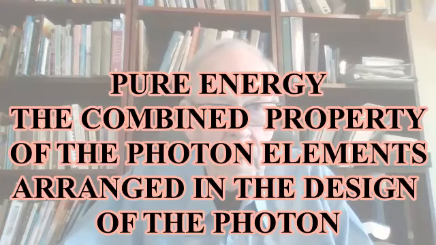But with the photon, there is only one property for all of the constituents, field, spin, frequency, and structure, and that is energy. Energy is not a substance, it is a property. Pure energy is the combined property of the individual properties of the constituents of a photon as they come together in the unique design called the photon. When this energy is absorbed by a medium, we observe how the medium utilizes the energy. Then we see the combined effect of energy and the medium and observe that different amounts of energy produce different effects. Well, that's the complete photon model's explanation of energy.